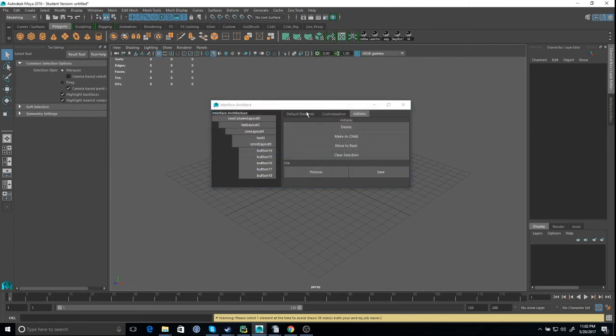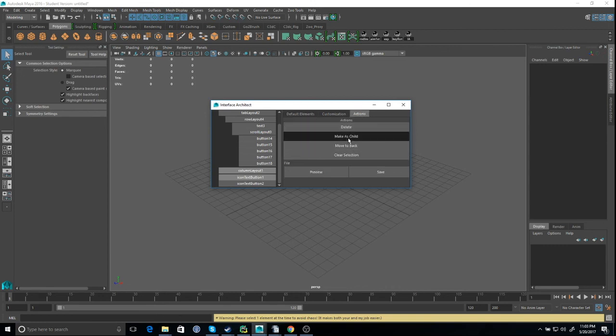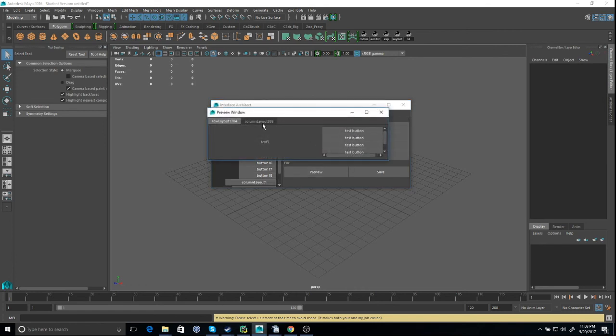All right, so I want another. Let's just do a column layout for the second tab and have a couple of buttons, make them children, and the whole thing a child of the tab layout. Okay, let's preview it.